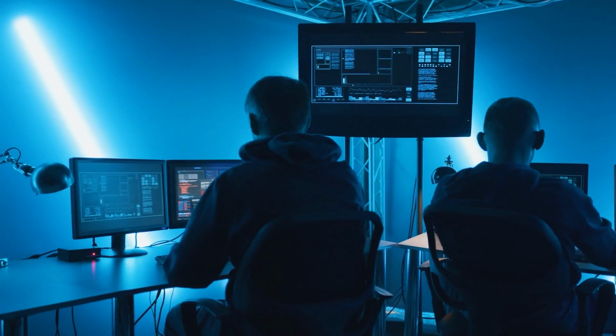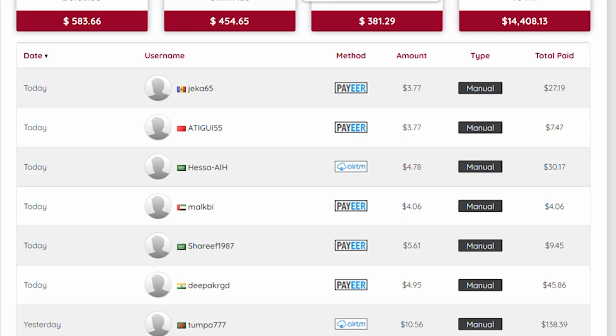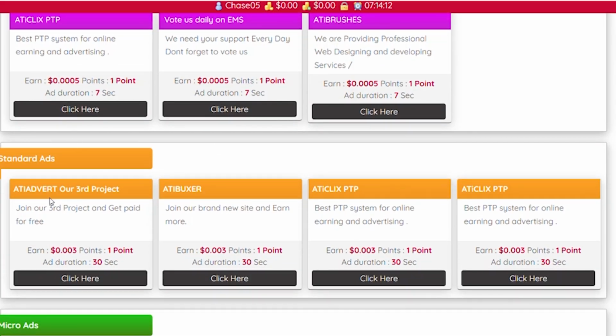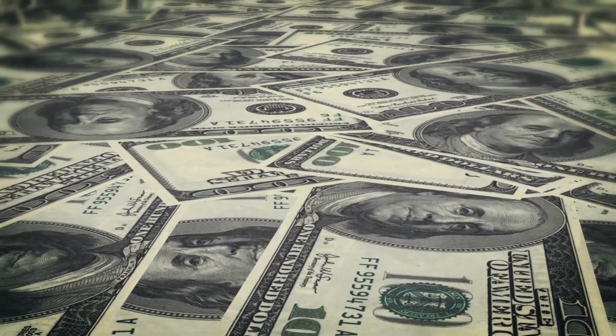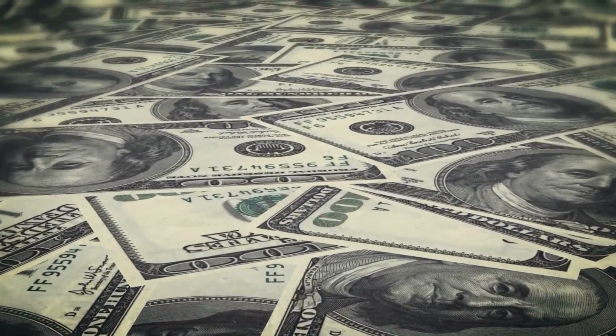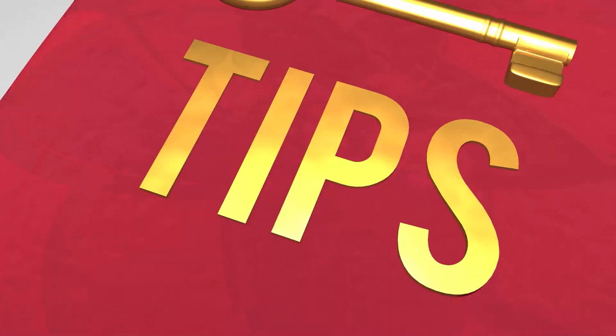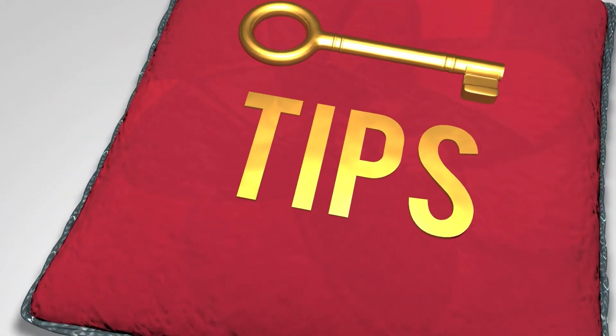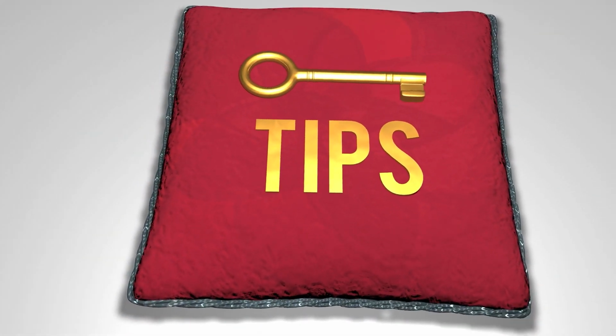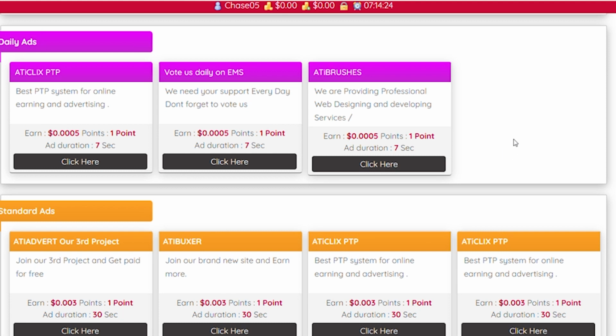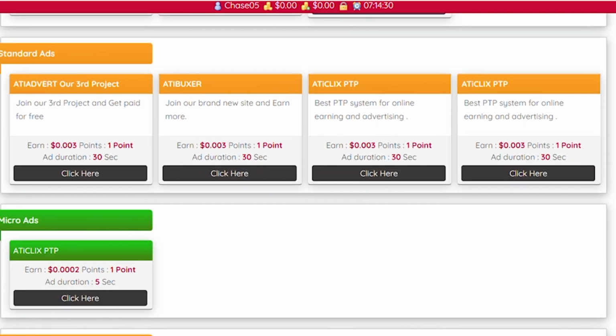This is a bonus tip that no one else is talking about. Make sure you finish at least 5 daily fixed advertisements every day, as this will help you quadruple your profits and earn 10 times more money than other people. Once again, this is an extra tip that I would like to offer to you, my subscribers. Essentially, once you've completed 5 daily fixed commercials, you will be able to unlock the standard advertising, which will pay you 10 times more money as seen above.